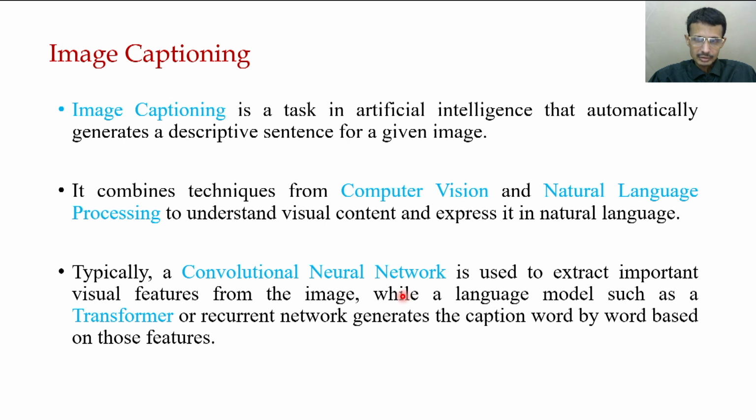While a language model may be a transformer or RNN or LSTM, it is going to generate the caption word by word based on these features. Now, transformer has not been covered yet; that we're going to see next. And this recurrent neural network, this RNN or LSTM, we have already discussed.